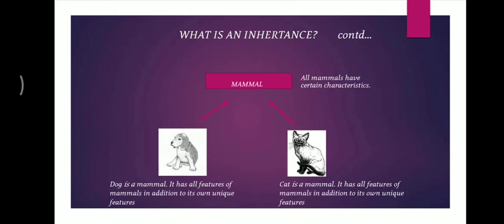So they have some features from the mammal as well as their specific features of dog and cat. On the same concept as I have told earlier, object-oriented programming deals completely with real-world examples. Here the mammal has its own features, dog has its own features, cat has its own features, but they derive the common features, right? In this way we can increase the reusability of code and avoid rewriting code again and again.